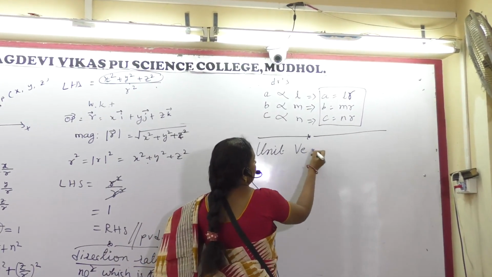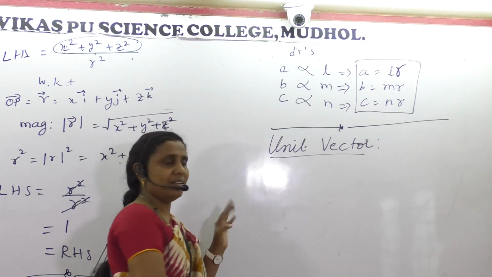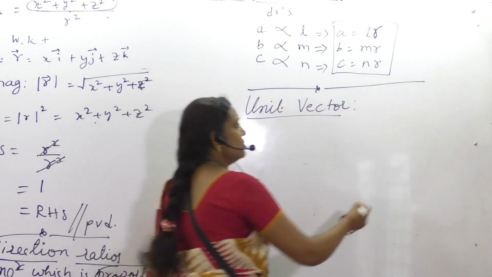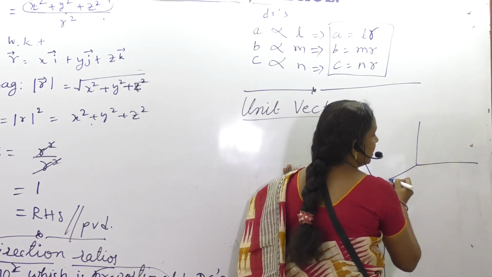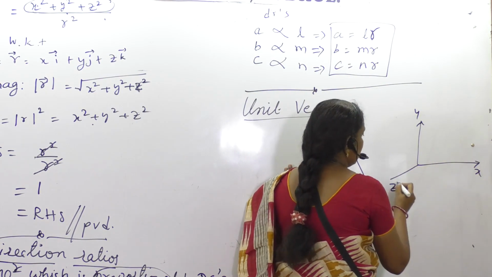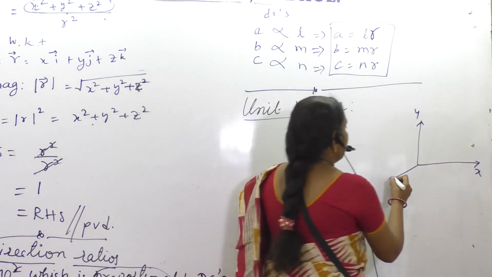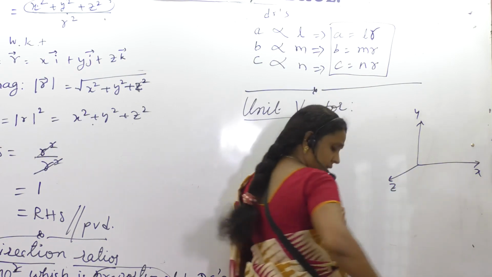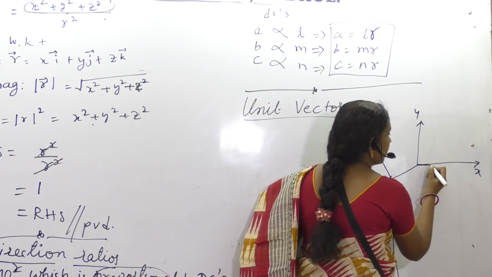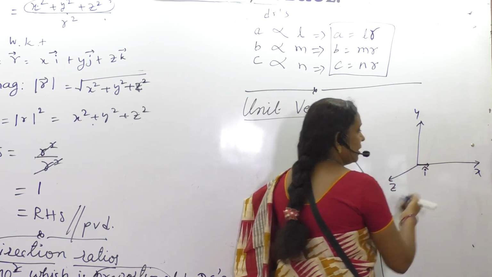Unit vector: we know the definition. A unit vector means the magnitude of the vector should be 1. In the three-dimensional plane with three axes x, y, z, if you take 1 unit along each directional axis, we denote it with a cap.